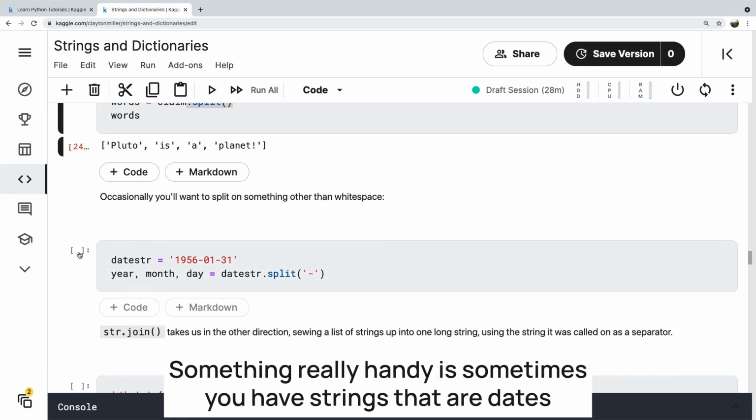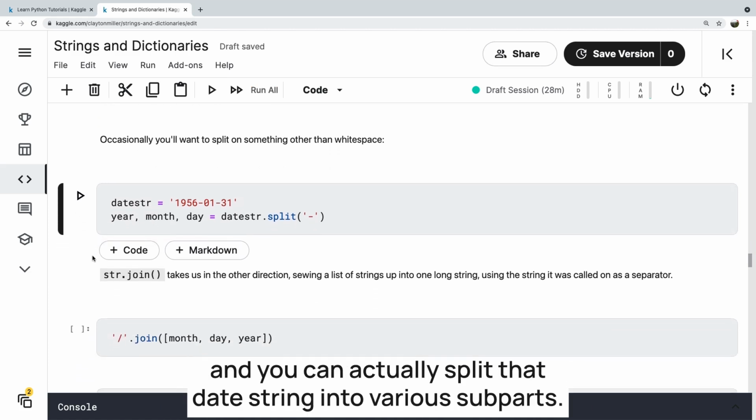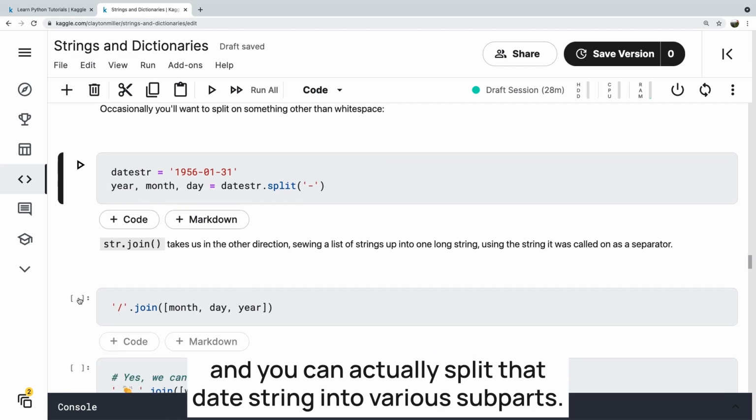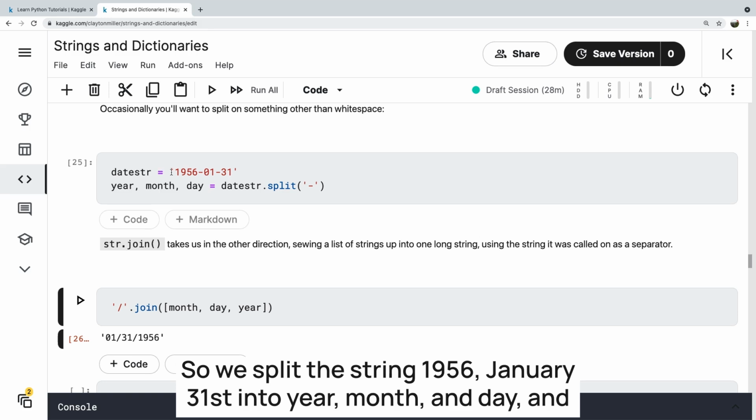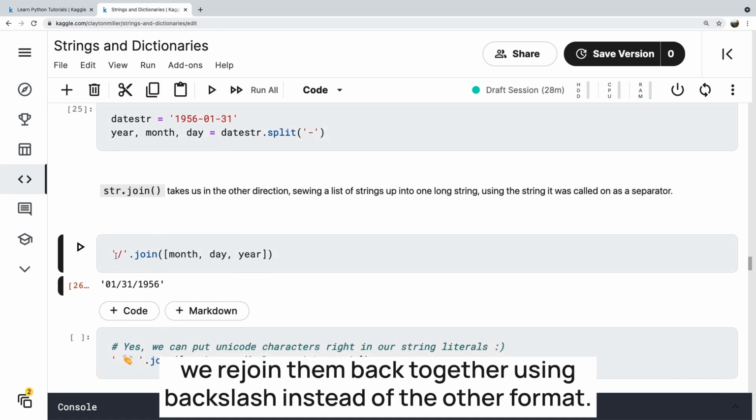Something really handy is sometimes you have strings that are dates, and you can actually split that date string into various subparts. So we split the string 1956, January 31st into year, month, and day, and we rejoin them back together using / instead of the other format.